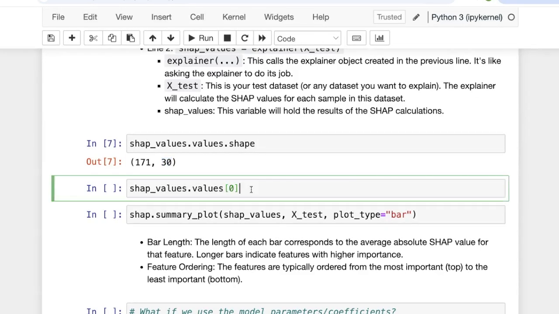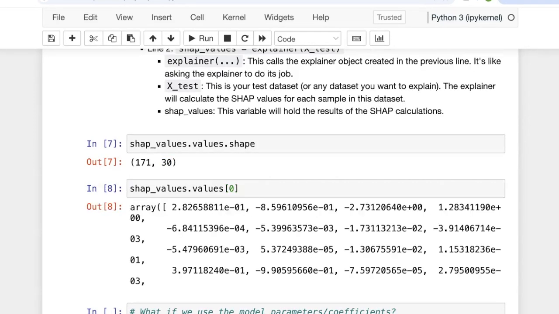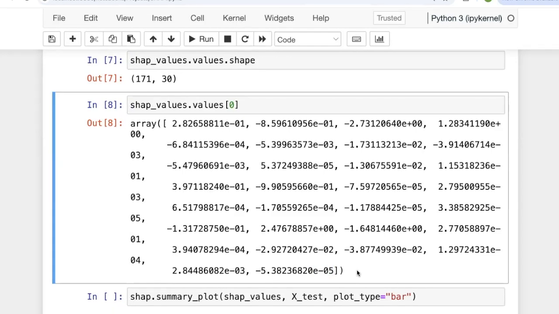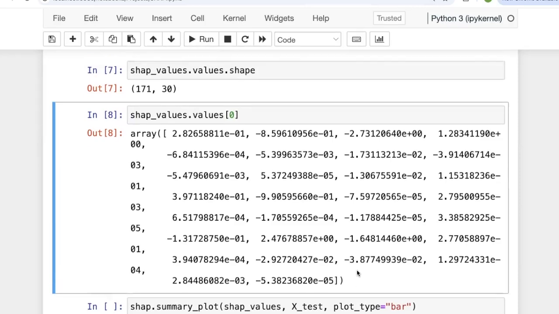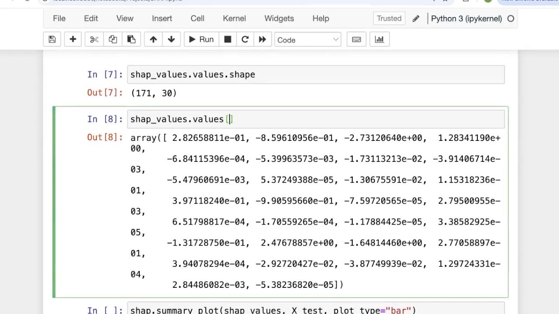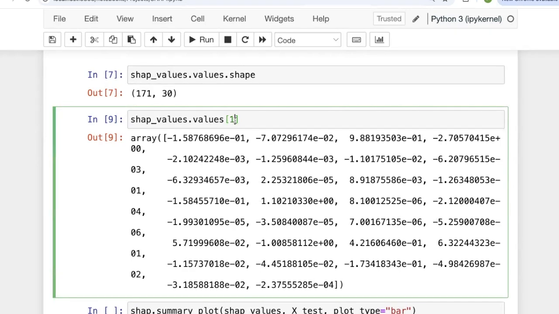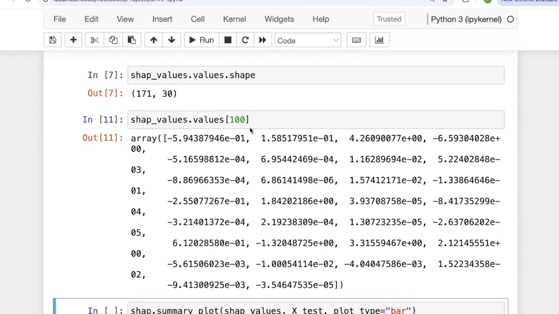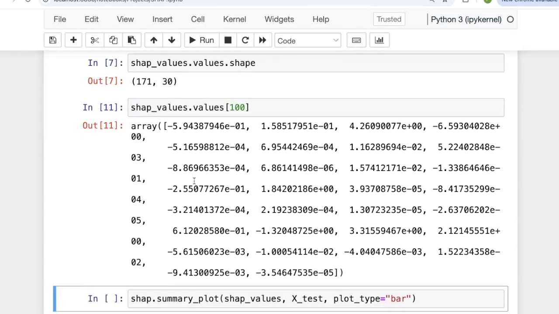If you want to look at the values of these 30 elements for the first testing data point, you can see the SHAP values that we have. Some of them are on the order of 10 to the negative 1 and some 10 to the negative 5, so you see the differences in the range of values that we get. You can look at this for any other row of the SHAP values array, like row 2, which is index 1, or 10, or 100. You can see all these numbers for these SHAP values. We can look at these individually, but that's not very helpful.